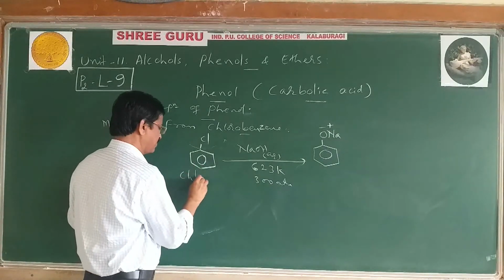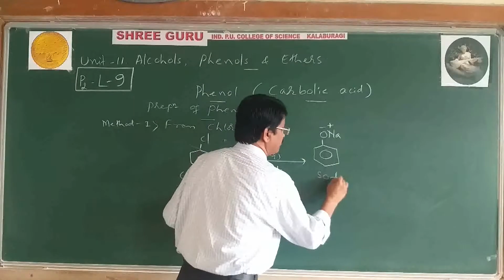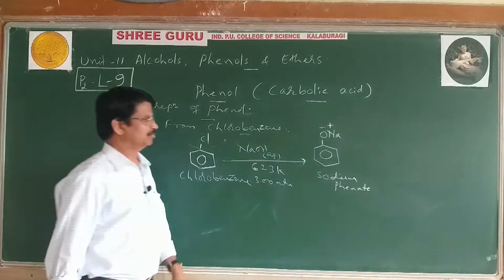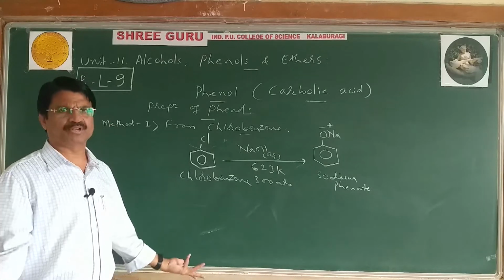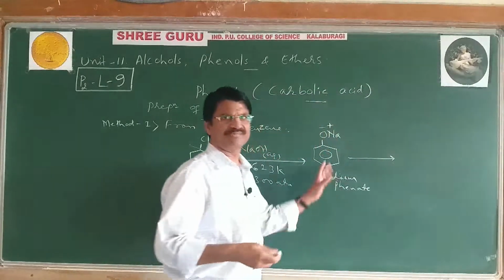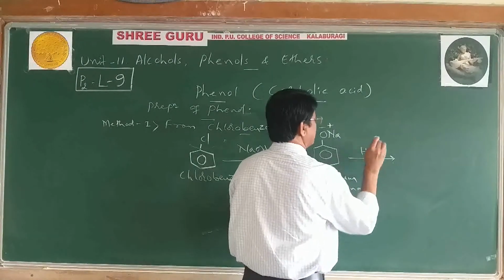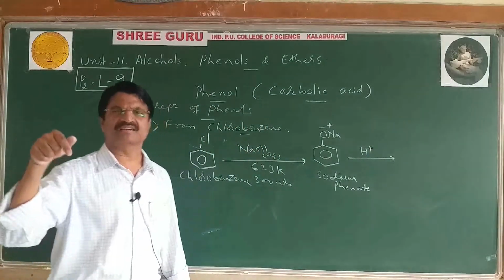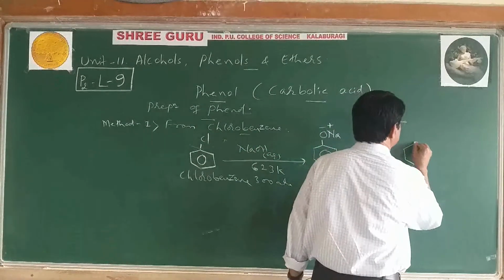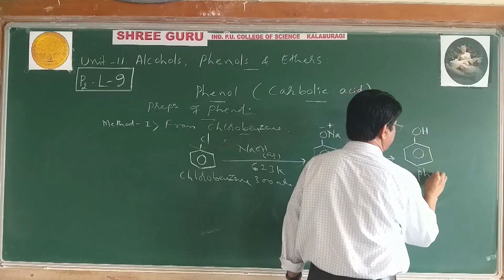Chlorobenzene to sodium phenate. It is a salt, sodium phenate or sodium phenoxide. And to convert the salt, sodium phenate, into phenol, yes, add dilute HCl or dilute sulfuric acid. Therefore, by acidification with a mineral acid like HCl or H2SO4, it can give OH, this is phenol.